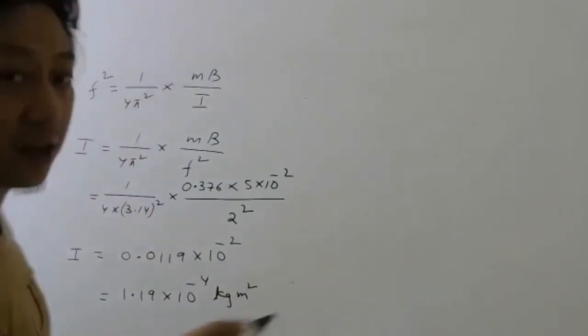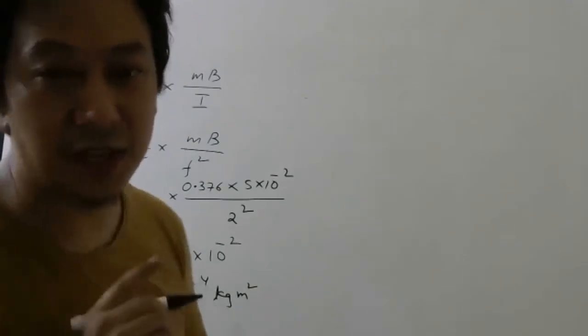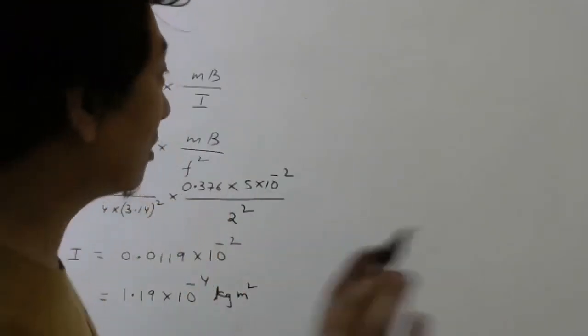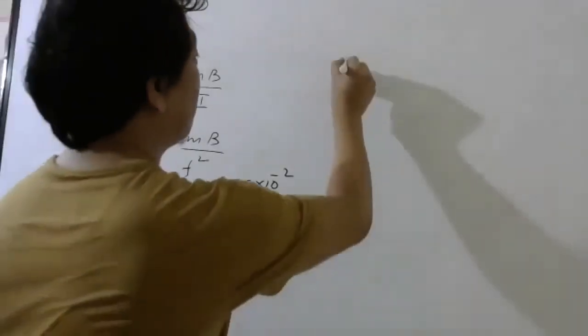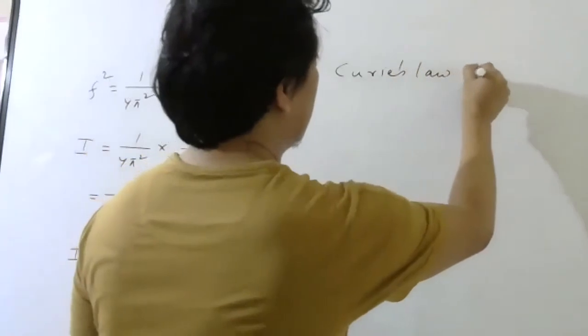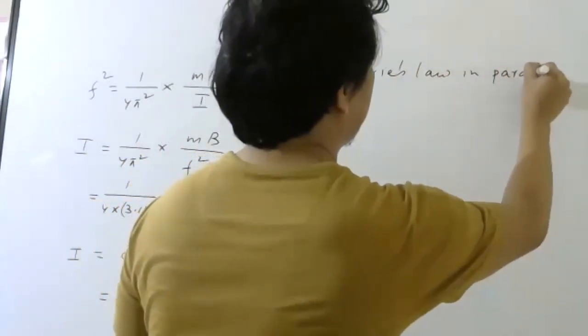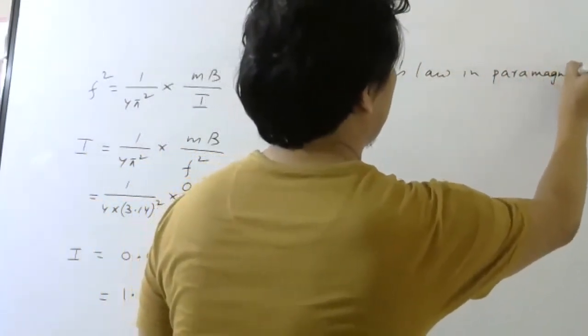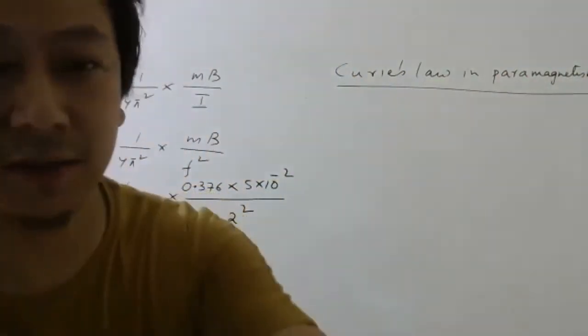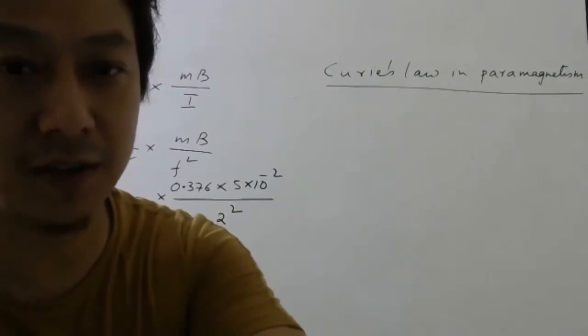Second thing, as Abhishek, I think somebody was telling, Curie's law is something which I forgot to do. Anyways, I would have done it. So listen carefully, very simple it is. Curie's law in paramagnetism. Very simple. 2 minutes, it will be over.